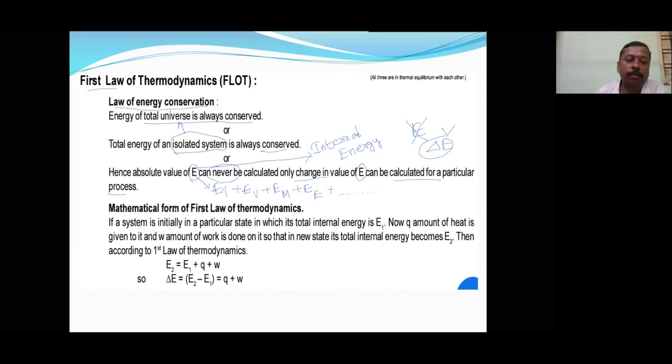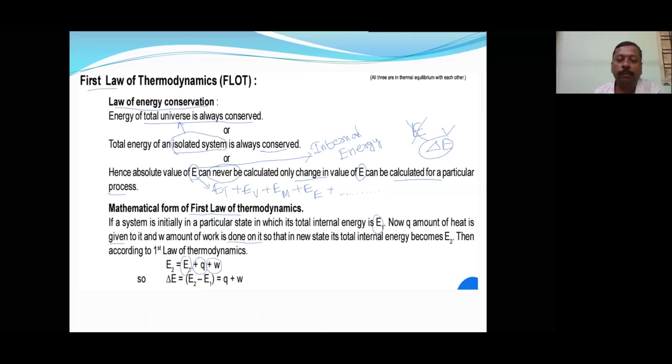Now, the mathematical form of the first law of thermodynamics. A system is initially having internal energy E1. Now Q amount of heat given will be plus, and W amount of work done on the system will be plus.